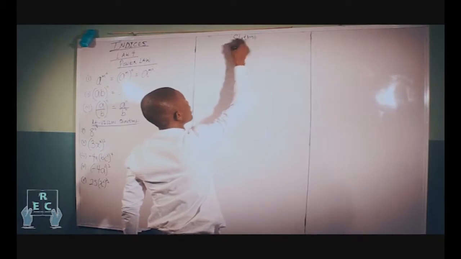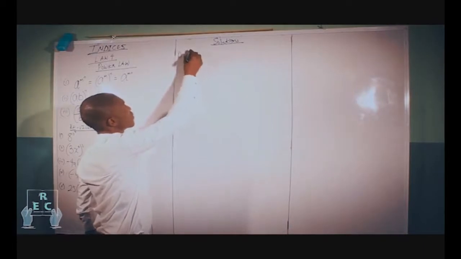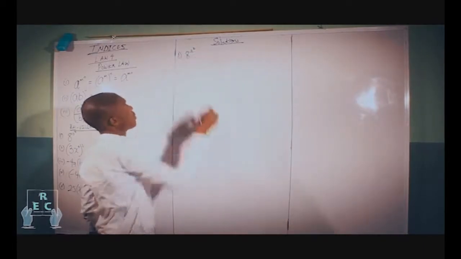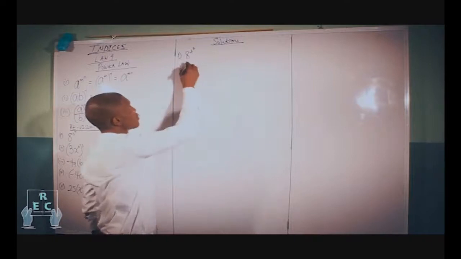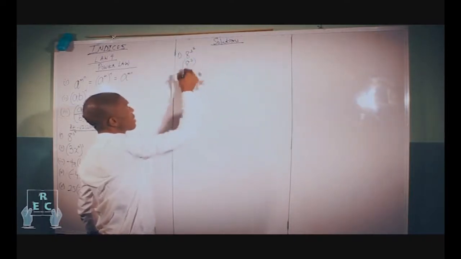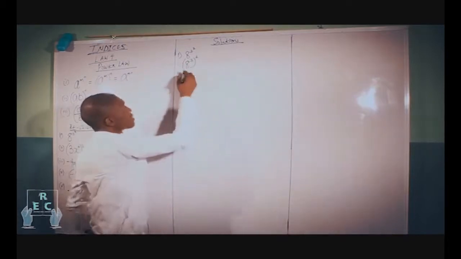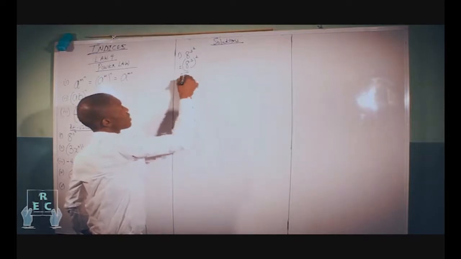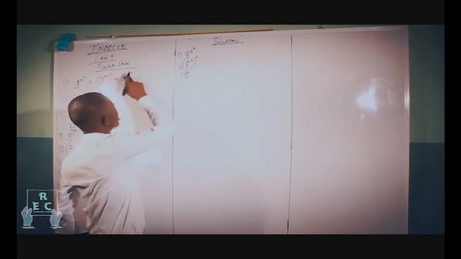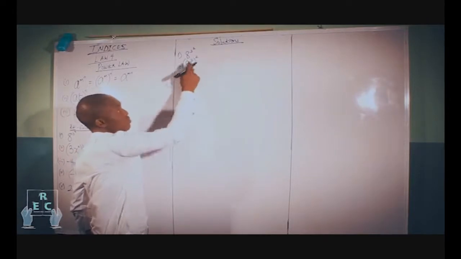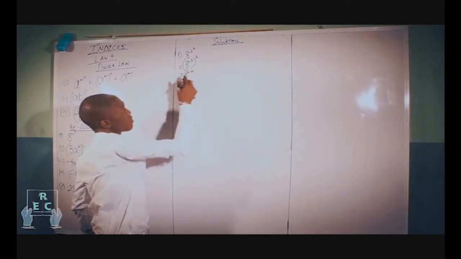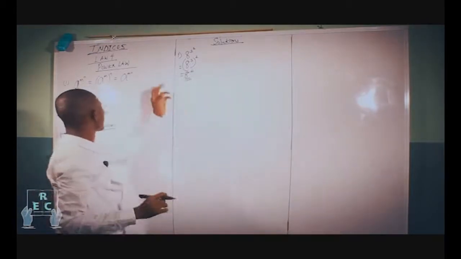Solutions. So first one, you have 8 raised to the power of 3, raised to the power of 2. Here, what do you do? Simply put 8 raised to the power of 3, then 2, then mark it with the bracket. Then multiply the powers, m times n, mn: 3 times 2, that's 6. So 8 raised to the power of 6. That's the nitty-gritty about power law. Now the second one.